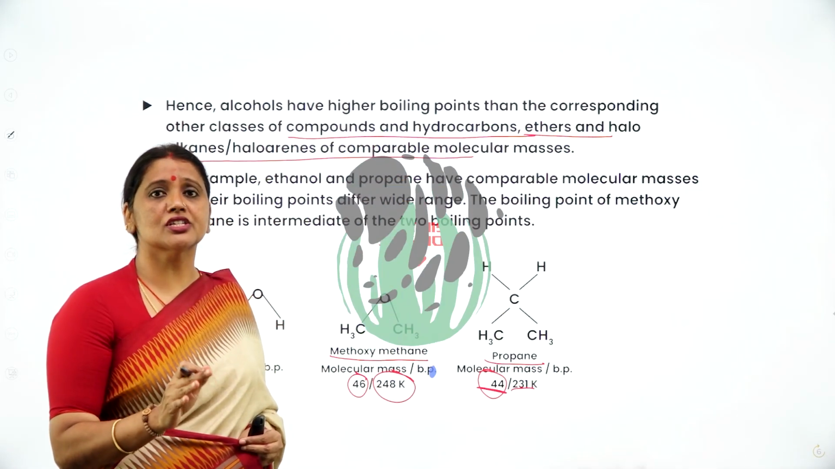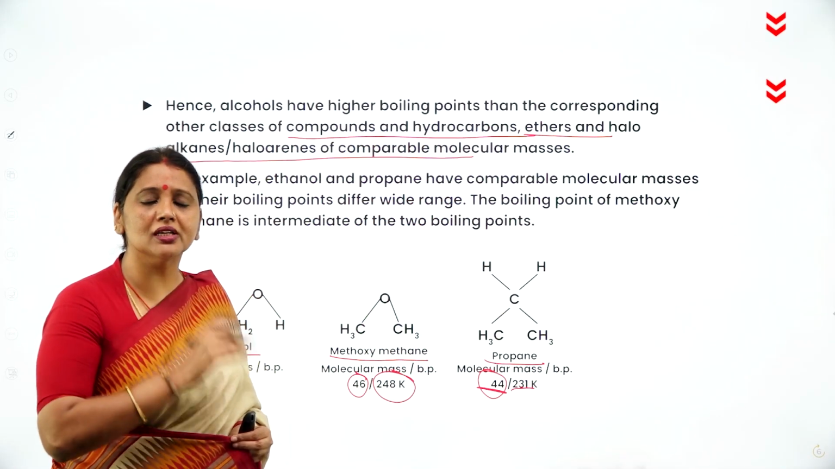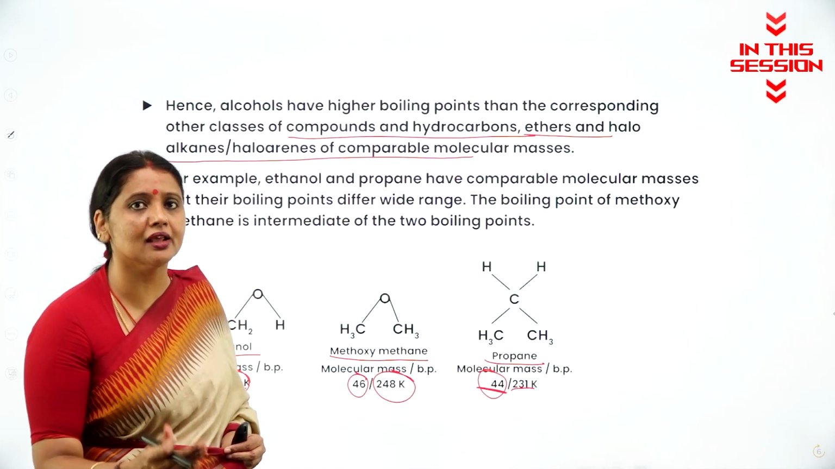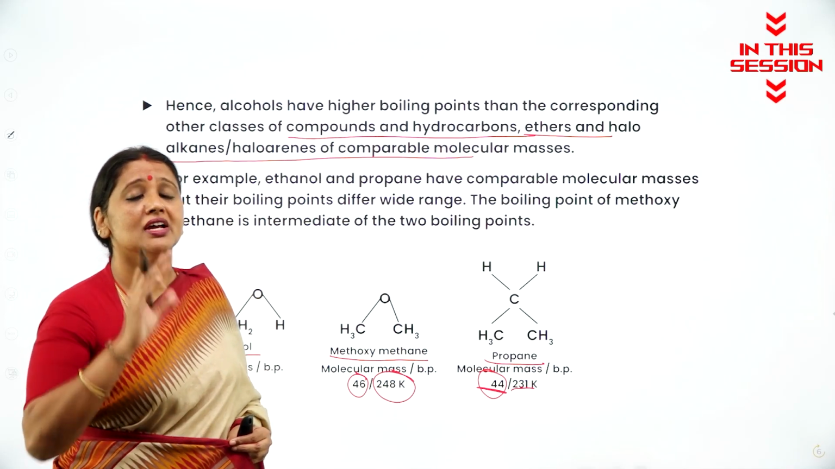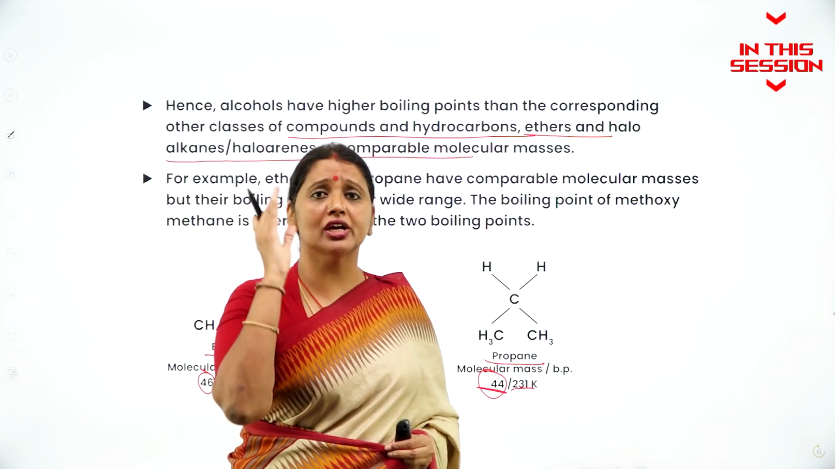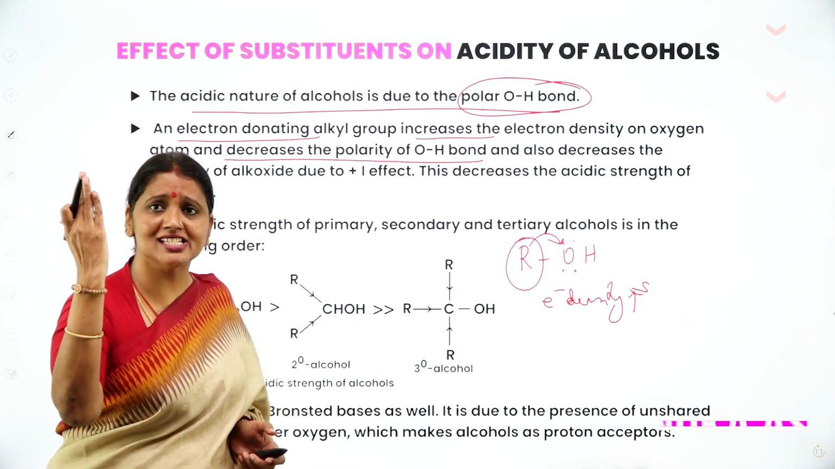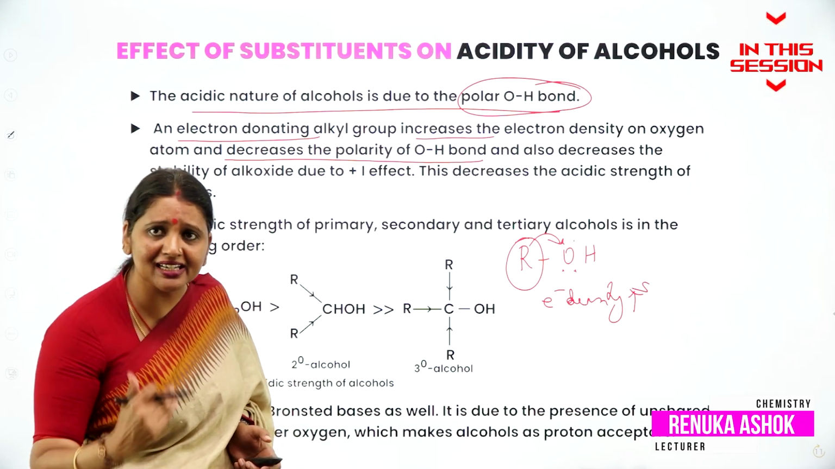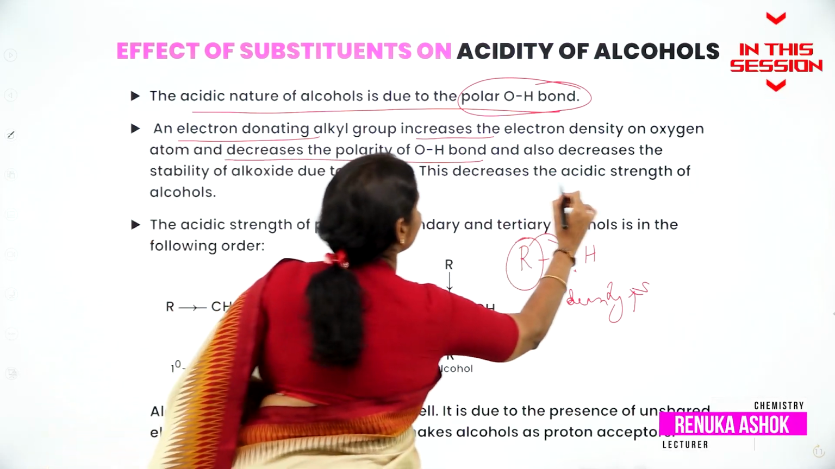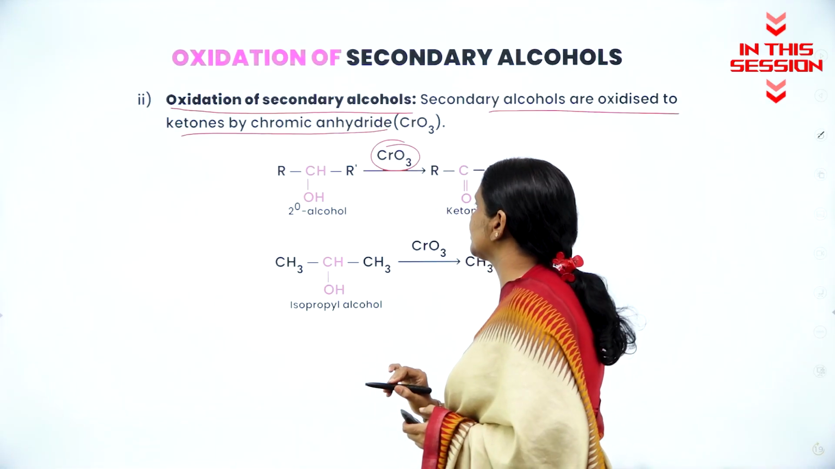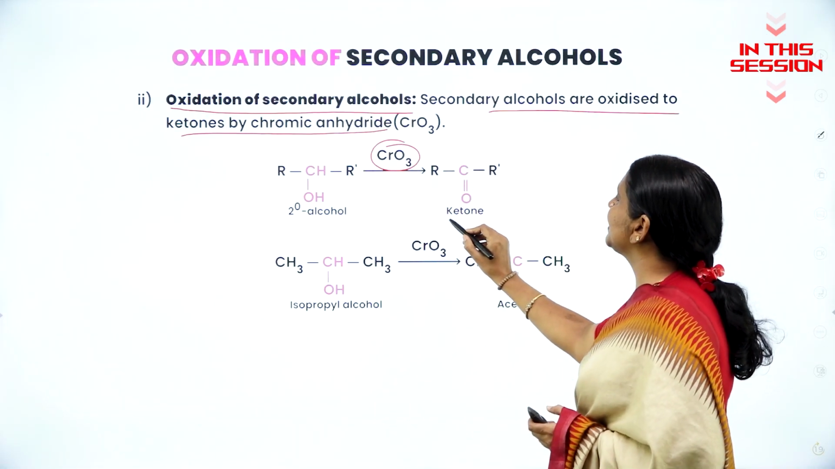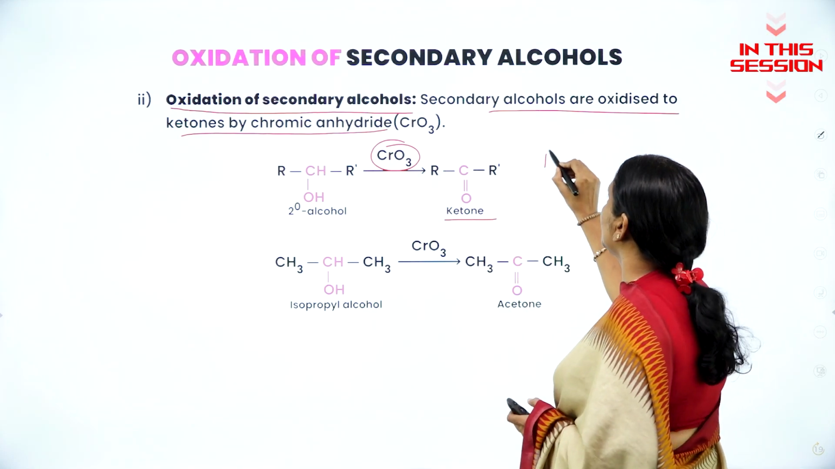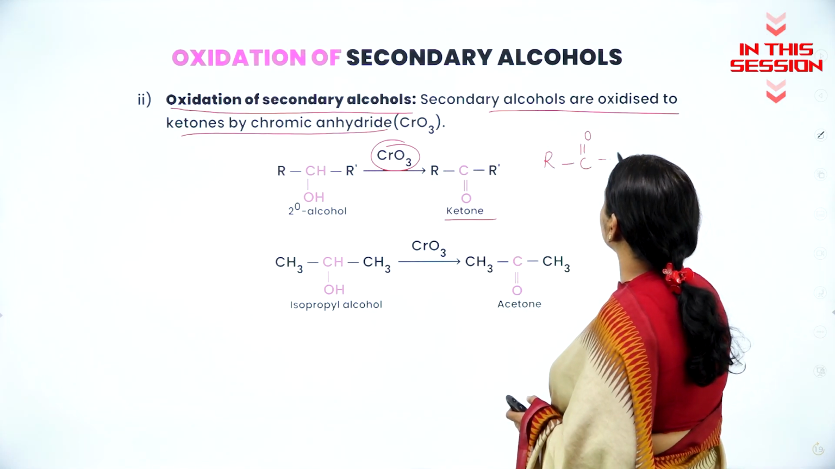Propane as well as methoxymethane, although they have the same molecular mass, or comparable molecular mass, this is due to the presence of intermolecular hydrogen bonding. As electron density increases, the polarity of the OH group decreases, the stability decreases, and acidic strength also decreases. In the presence of chromic trioxide or chromic anhydride, it gets oxidized to a ketone or C double bond O R dash.